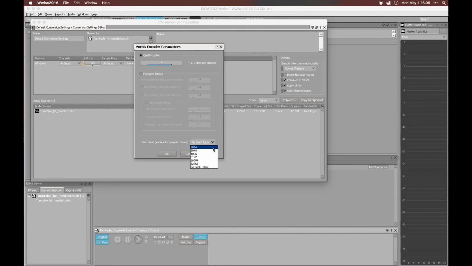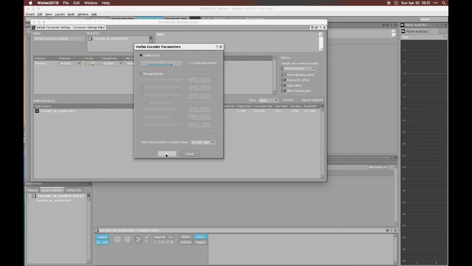So of course, the smaller the granularity value, the more accurate and precise the snapping will be. In this case, we don't really need a very accurate seek table, but maybe for stuff like interactive music, we might need one.